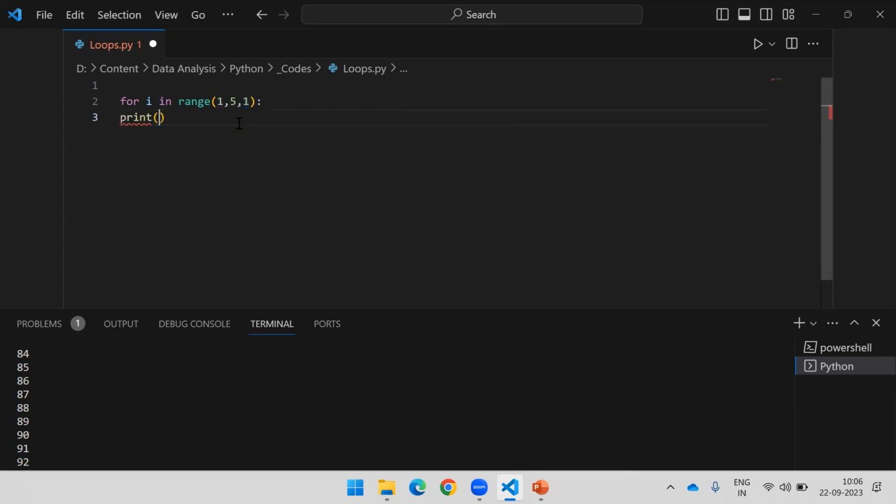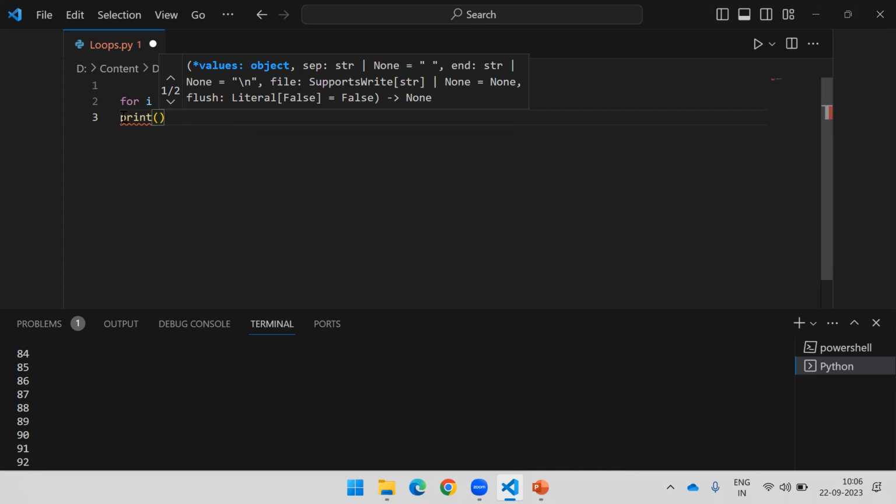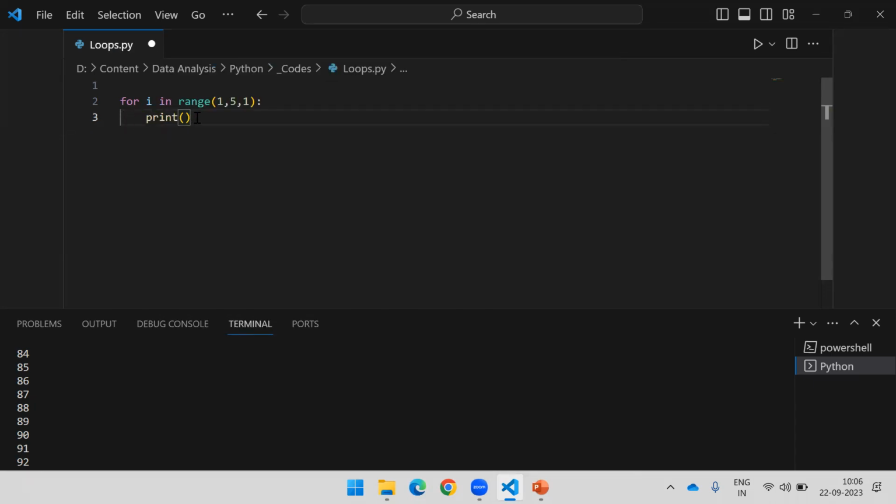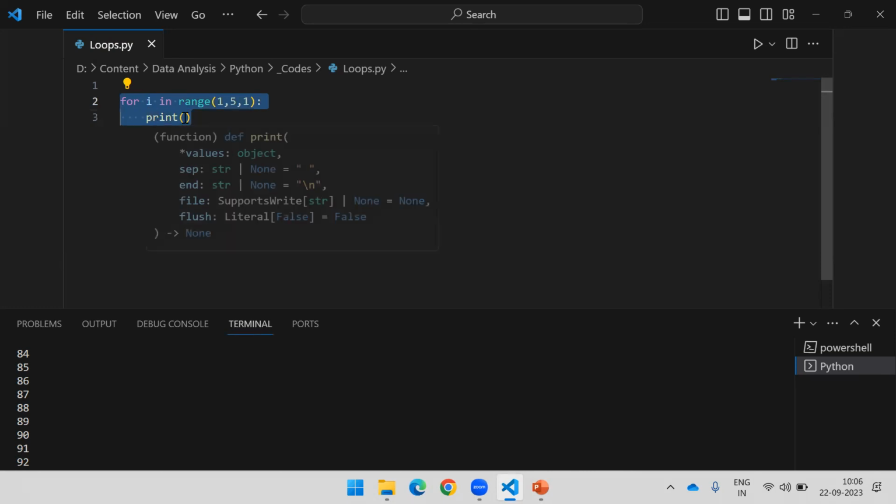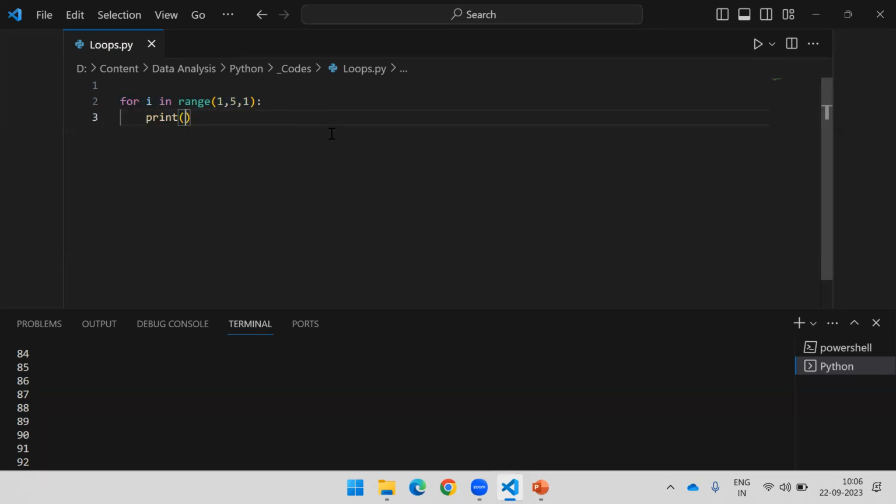If I say print, and here obviously we have to create a block scope, because again we are in a loop. And if I say I is a variable. It's not that you must always use I. You can use your name also. That is not a problem. Even you can use my name also. Anything would be fine here. It's a variable, but it is convenient to use I, because whenever you go to search for these loops, you will see either I and J kind of variables or X and Y kind of variables. But these are just variables. This is nothing apart from a variable.